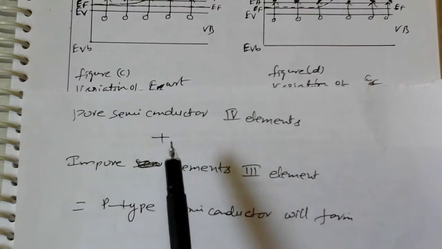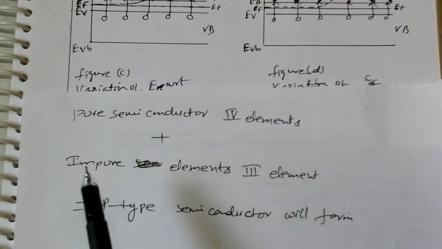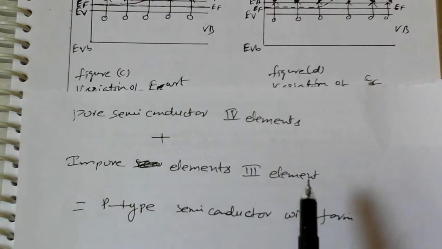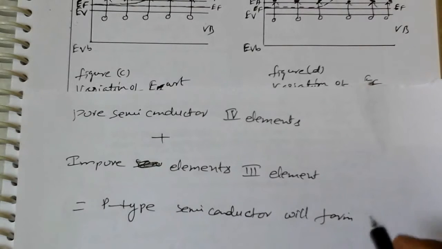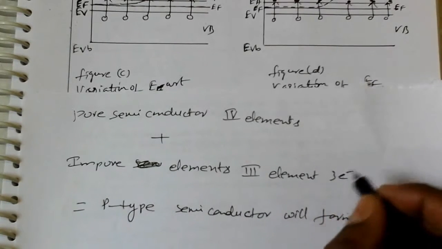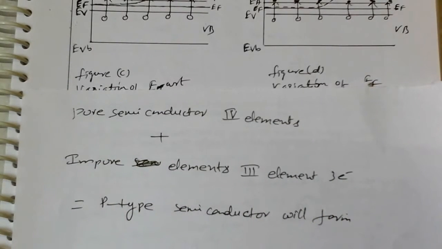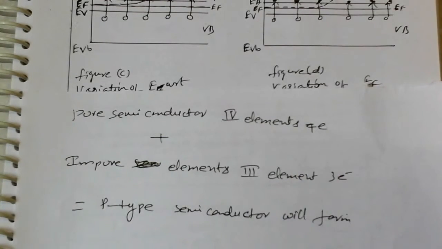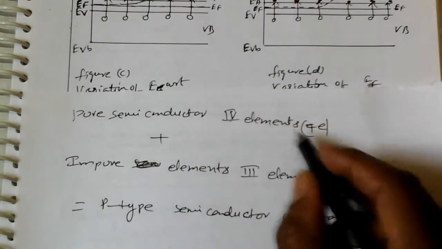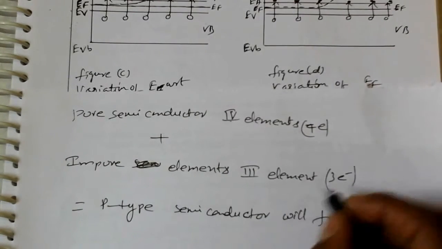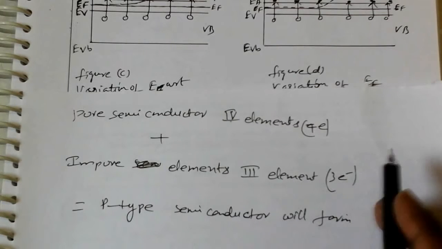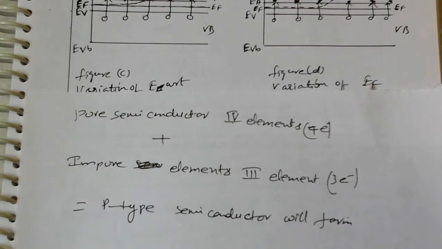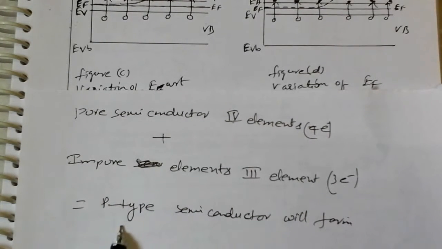If you add doping, that is, impure elements like third group elements, which have only 3 electrons in the outermost orbit, while the fourth group elements have 4 electrons, then if you mix them, a p-type semiconductor will automatically form.